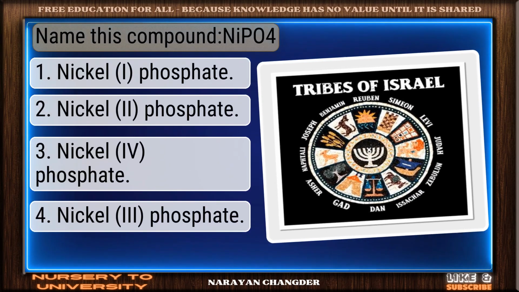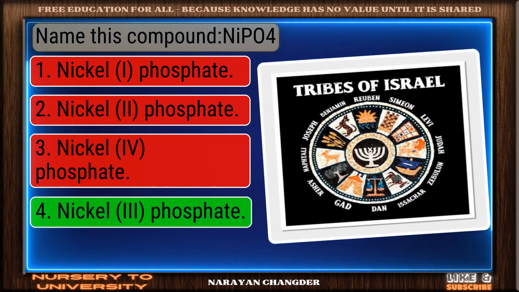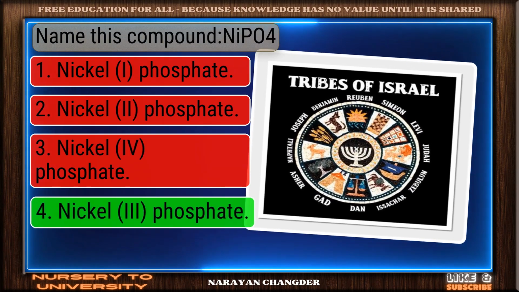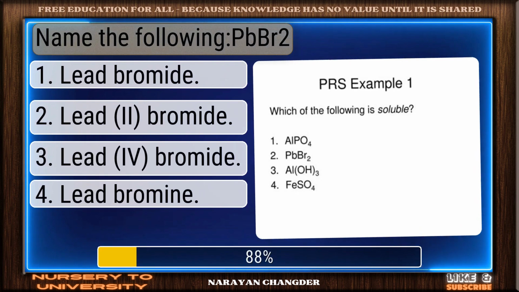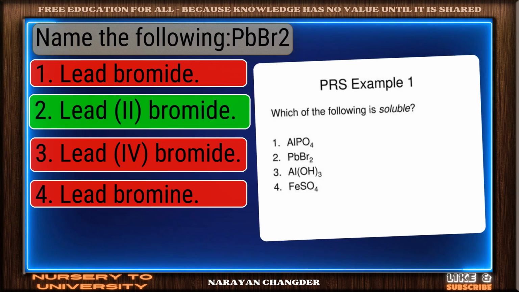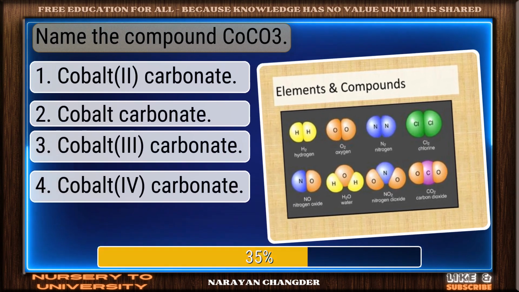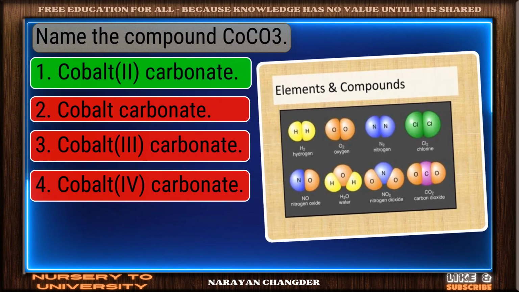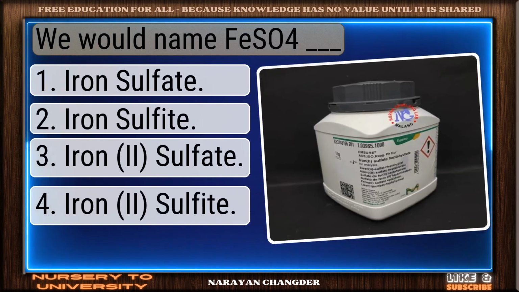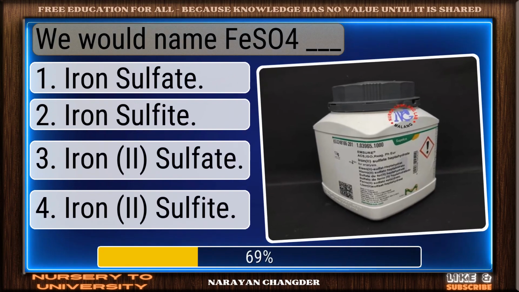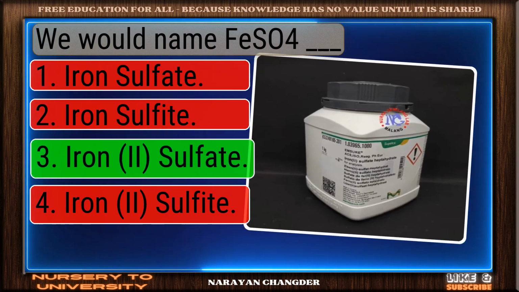Name this compound Ni3(PO4)2. On track. Nickel phosphate is the correct answer. Name the following PbBr2. Great thinking. Lead bromide is the right choice. Name the compound CoCO3. Excellent. Cobalt carbonate is a brilliant choice. We would name FeSO4. Perfect. Iron sulfate is the correct choice.